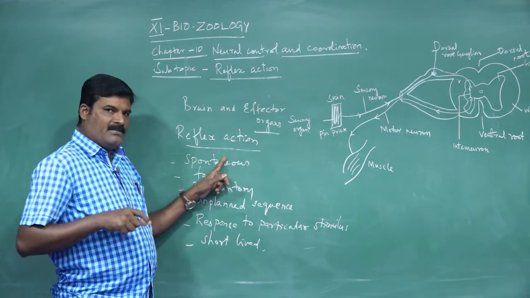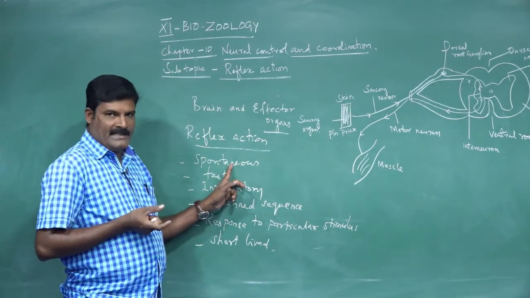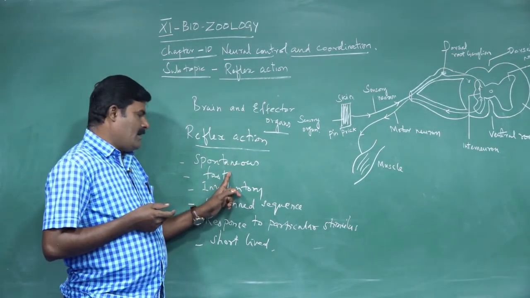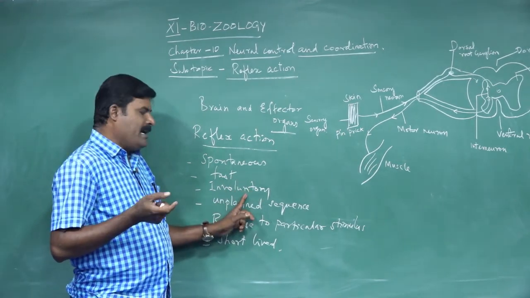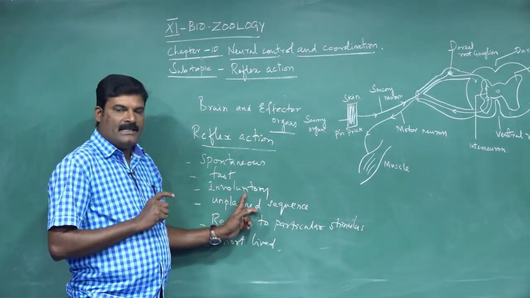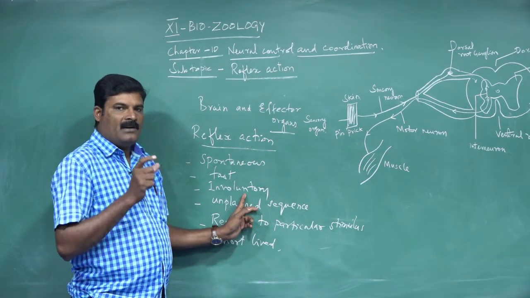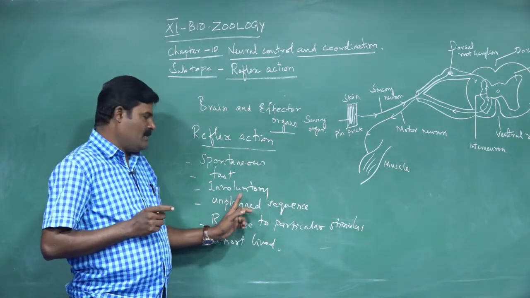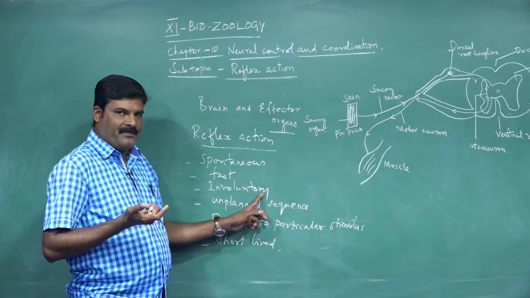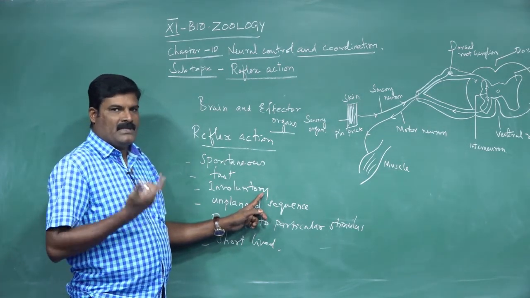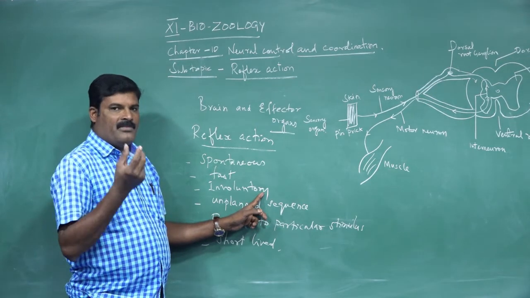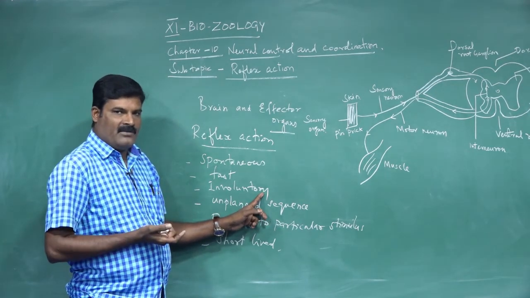So what are the features of reflex action? It is a spontaneous reaction. It is a fast reaction. It is a rapid reaction. And it is an involuntary reaction. What is an involuntary reaction? It is not controlled by our brain, so that is called an involuntary action. For example, coughing and sneezing are involuntary activities. The functioning of the heart is also an involuntary activity.